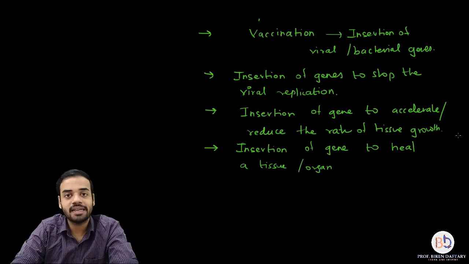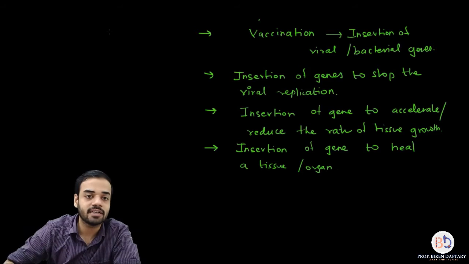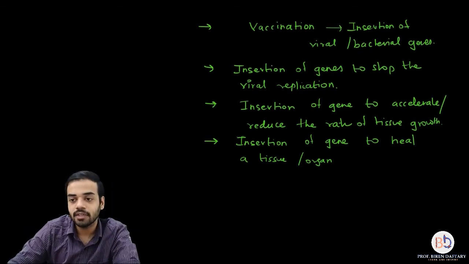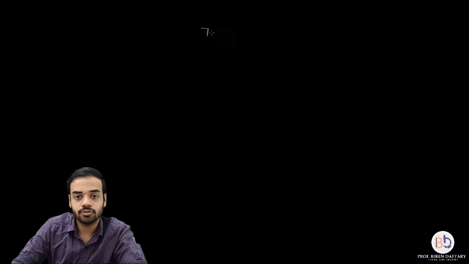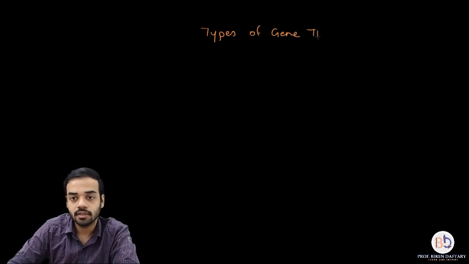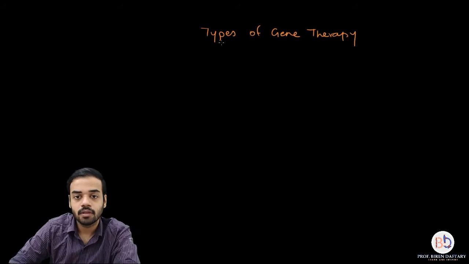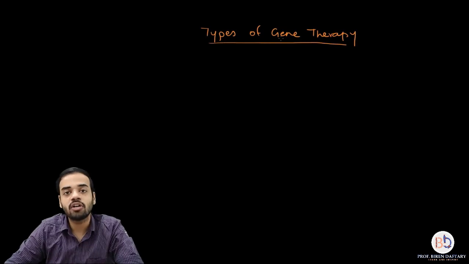So the next part and the last part under gene therapy is going to be types of gene therapy. There are basically two types of gene therapy, and both types involve different types of cells.